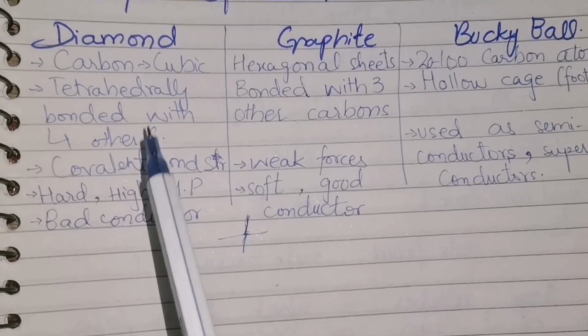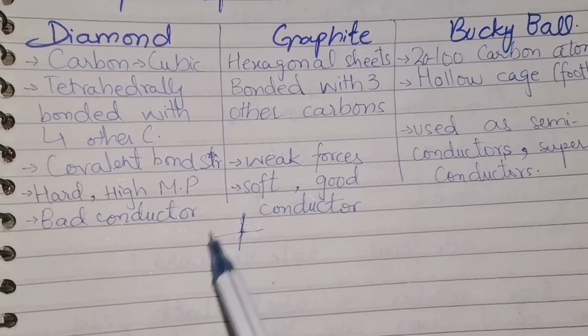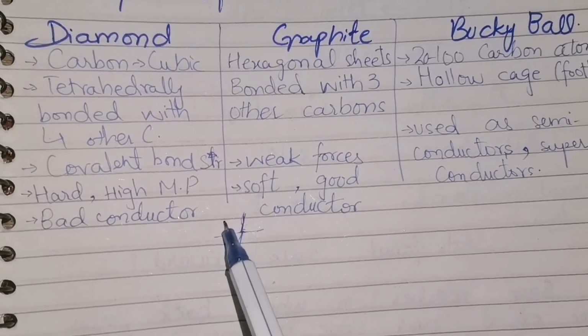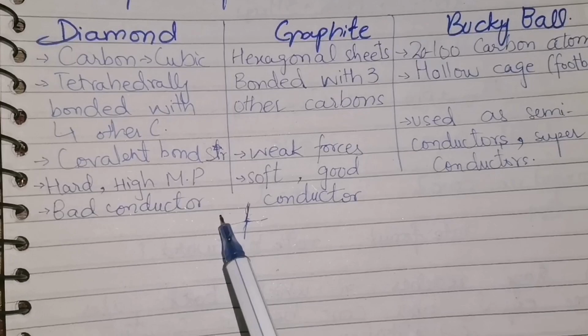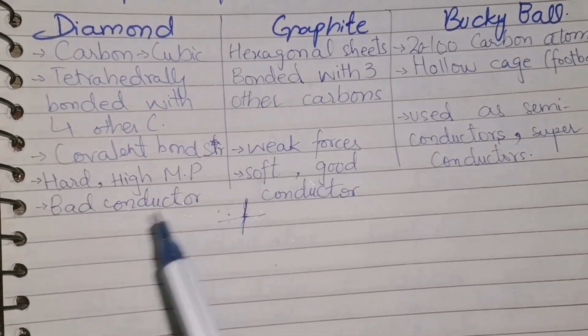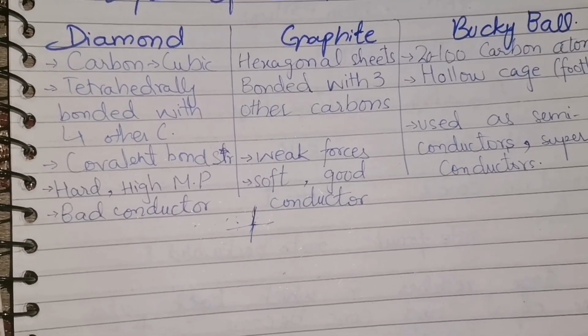Here in diamond, the covalent bond is very strong. The carbons which are bonded to each other have a strong covalent bond. We all know diamond is hard and it has a high melting point. Diamond is a bad conductor. Now coming towards graphite.